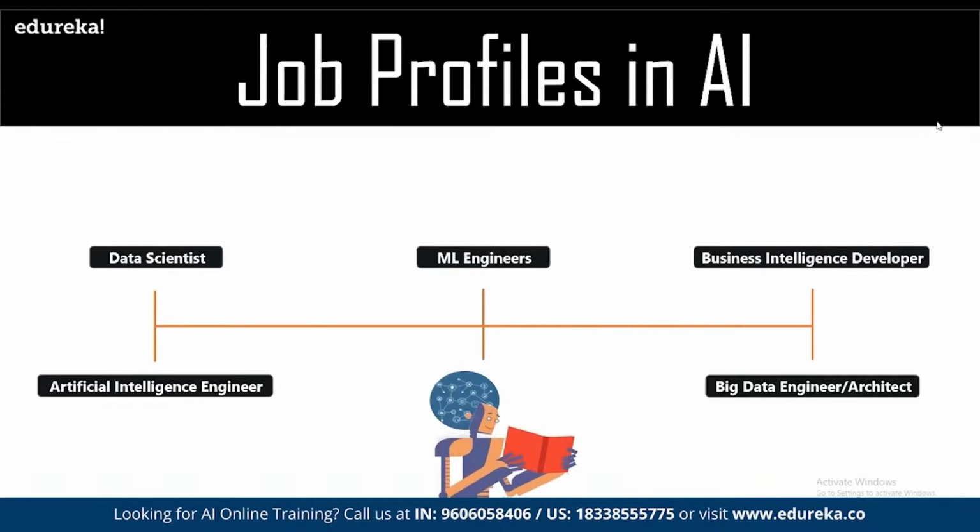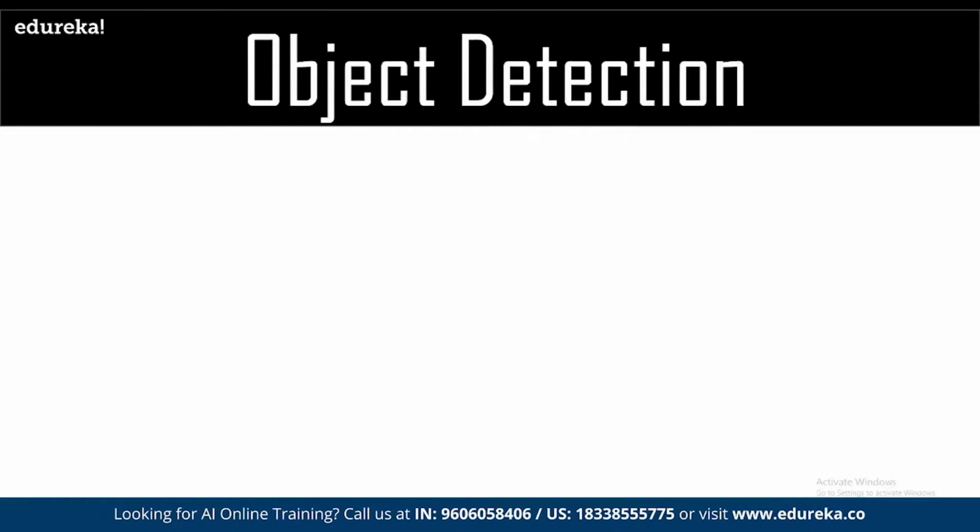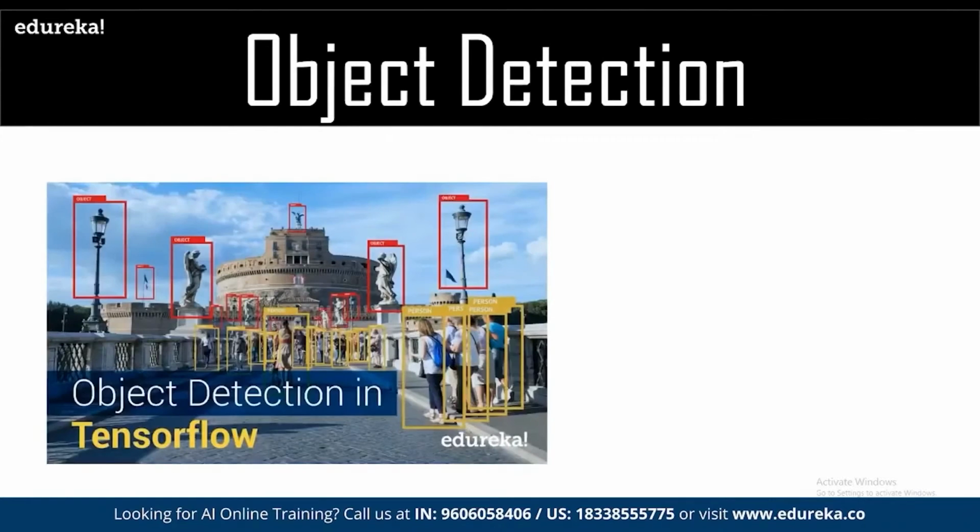And then, for example, here we are talking about object detection. Now, here we have a simple use case for detection of objects, right? When we talk about object detection, we'll be using a simple library available in Python, like TensorFlow. TensorFlow is one of the most popular libraries available in Python, which is basically used for detecting objects.